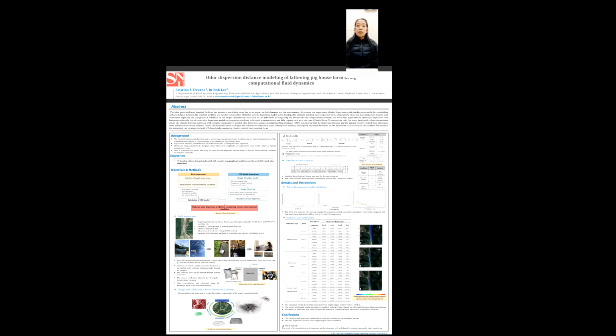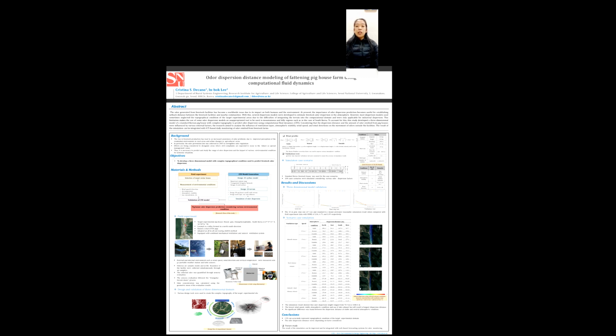The table in the right bottom corner of the poster shows the simulation results of livestock odor dispersion around the experimental farms under different conditions. A total of 4 variables, including the ventilation type, wind speed, atmospheric stability, and wind direction, were considered. The simulation results showed that the odor dispersion length ranged from 78.9 meters to 1,488.1 meters. The lowest wind speed, stable atmospheric condition, and use of side exhaust fan will result in the longest dispersion distance.